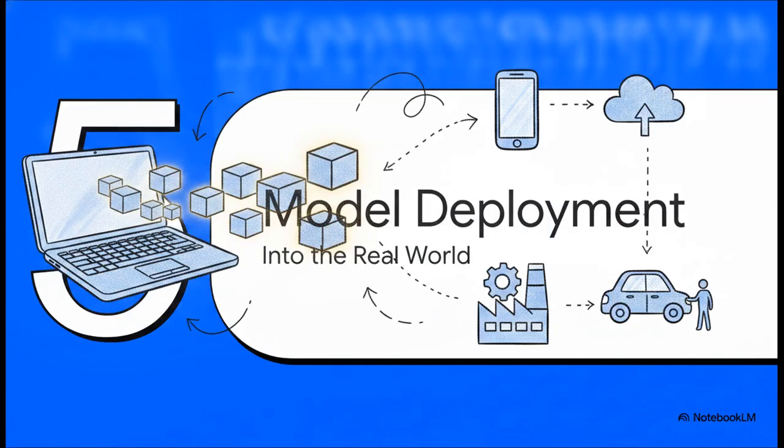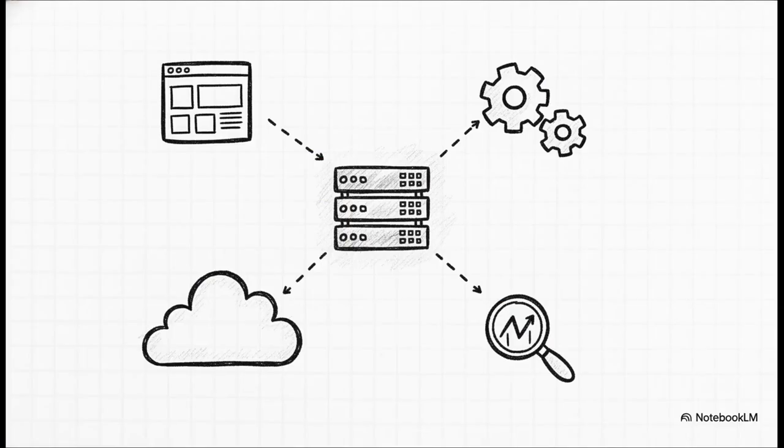And finally, we reach Section 5, Deploying Machine Learning Models. Because let's be honest, a perfectly trained model is completely useless if it just sits on your laptop forever, right? To actually have an impact and get it to users, you need tools. And this brilliantly illustrates how we do that. You can build fast, interactive user interfaces with Streamlit and Gradio, create APIs with Flask and FastAPI to connect seamlessly to other apps, and host the whole shebang on platforms like Heroku. Finally, you tie it all together using MLOps to monitor and maintain it, ensuring your theoretical math functions as real, reliable software in production environments.